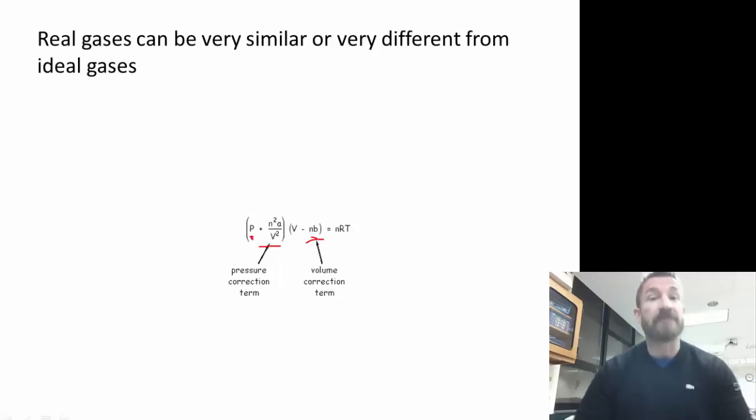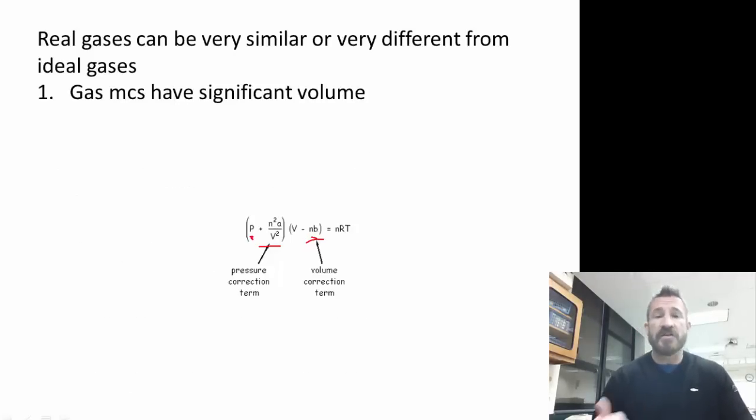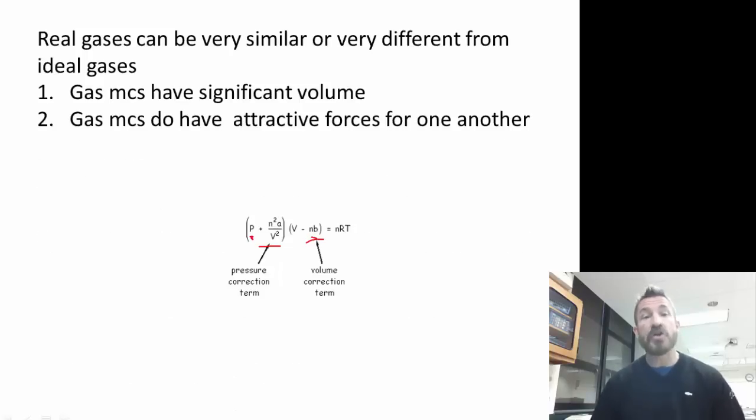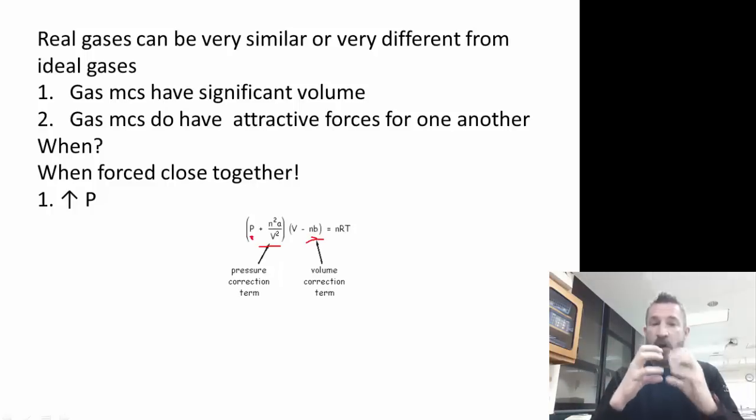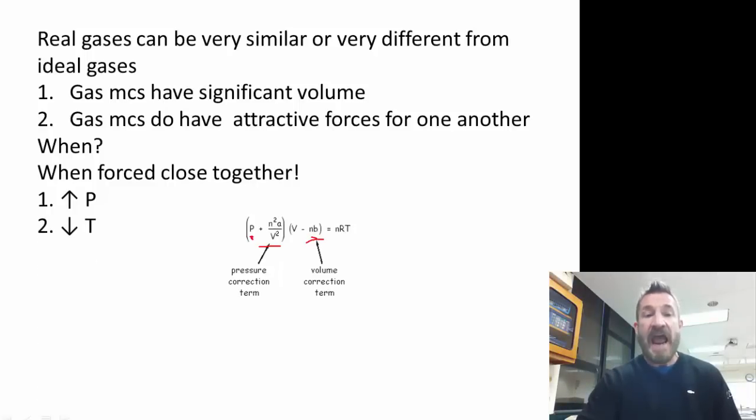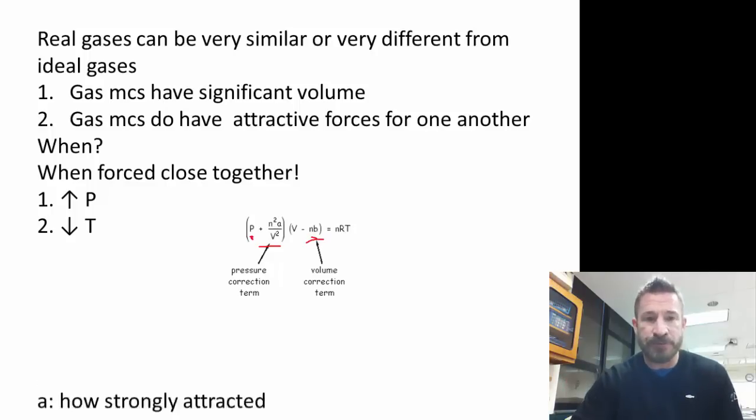So real gases can be very similar or very different from ideal gases because of these two things we discussed that don't always apply in the kinetic molecular theory. Gas molecules have significant volume. Gas molecules do have attractive forces for one another. This occurs when gas molecules are forced close together. When does this occur? At high pressure, because under high pressure, you put gas molecules in a small space. And at low temperature. At low temperature, gas molecules are much closer together.